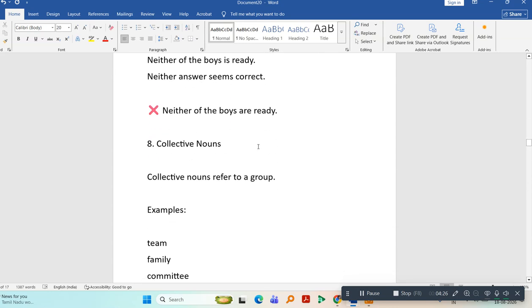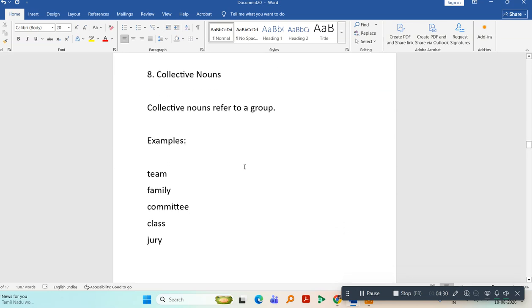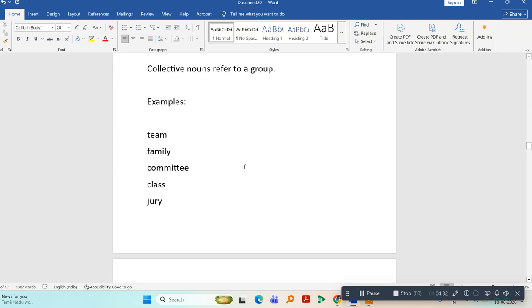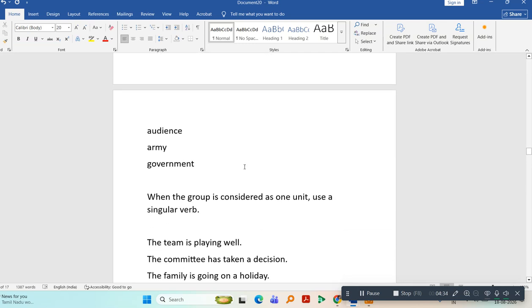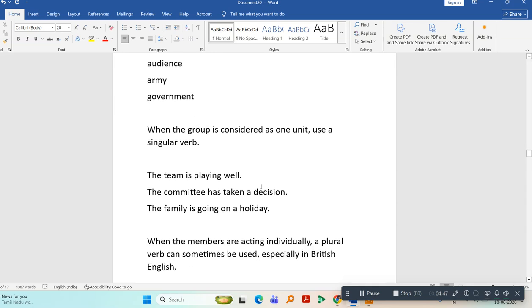And when do we use collective nouns? We use collective nouns when we refer to a group. For example, team, family, committee, class, jury, audience, army, government. When the group is considered as one unit, use a singular verb. For example, the team is playing well. The committee has taken a decision. My family is going on a holiday.